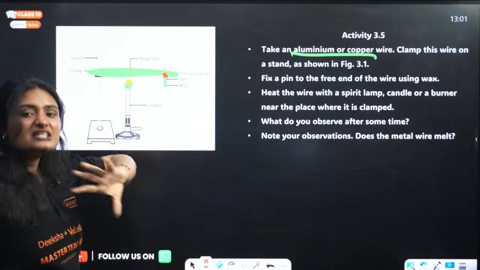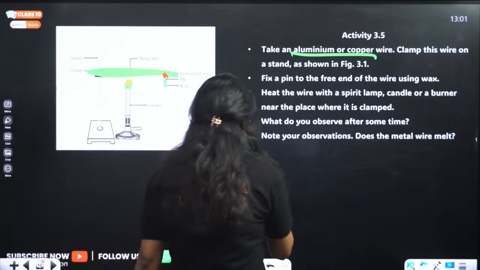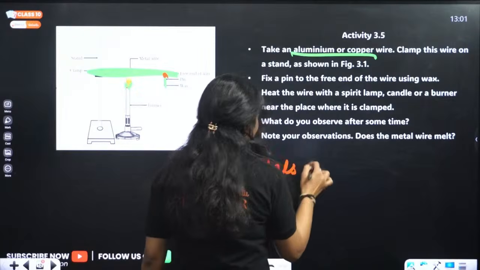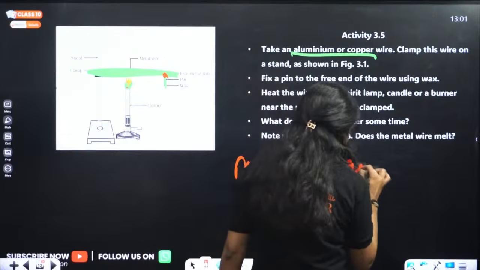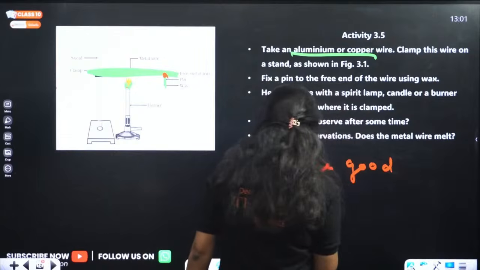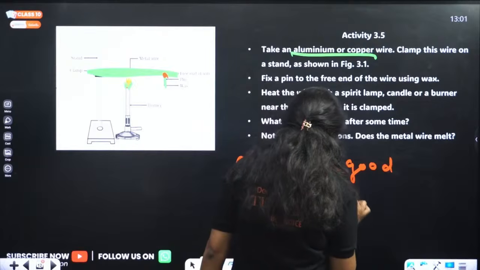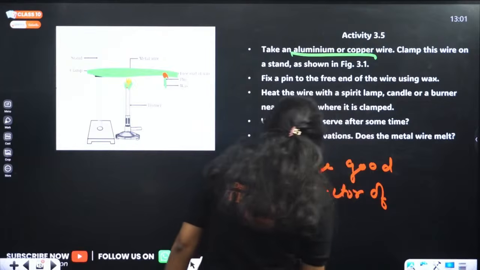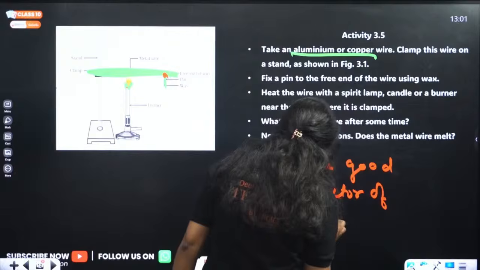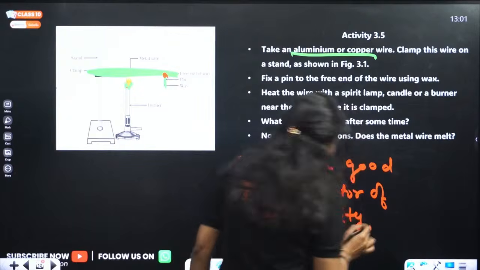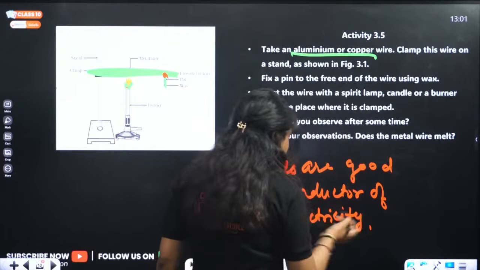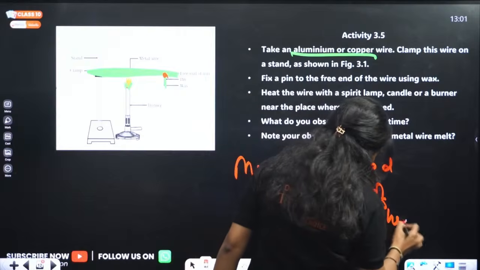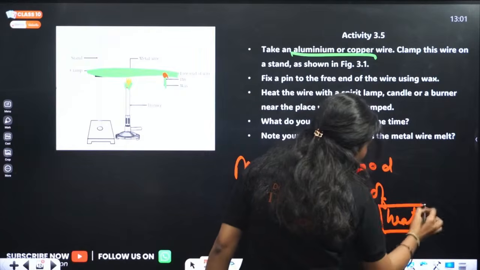Conduction. Because metals are good conductors of electricity, and also of heat. We are majorly focusing on heat here.